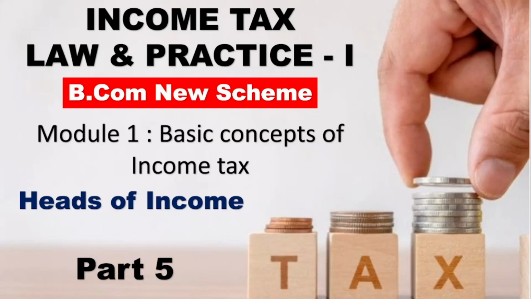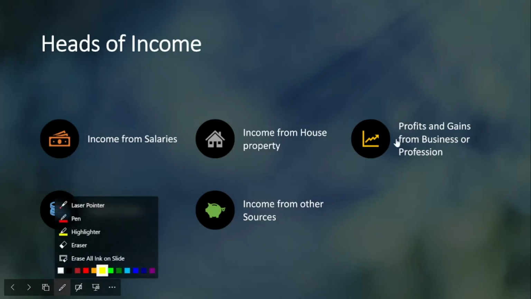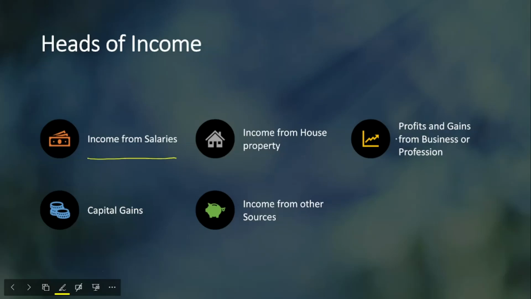In this particular video, let us see about the different heads of income. In the Income Tax Act, there are 5 different heads of income. The first one is income from salaries. Whatever salary you receive falls under this income from salary head.